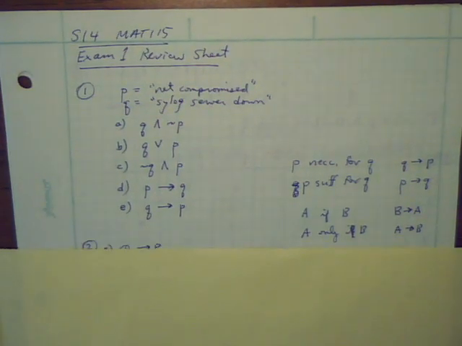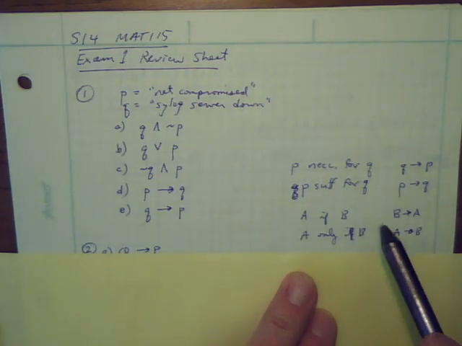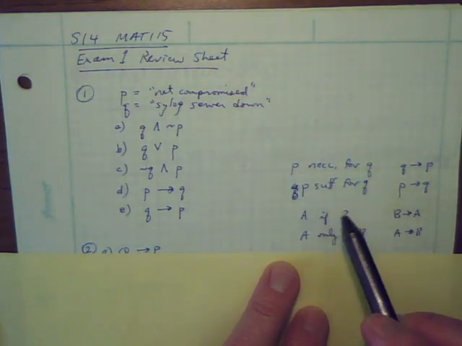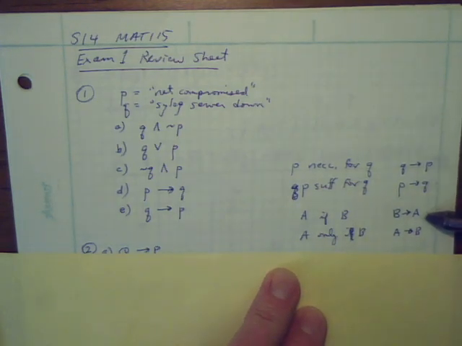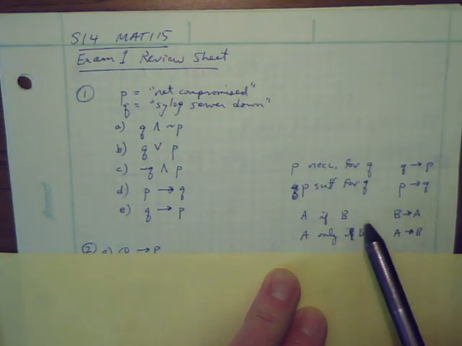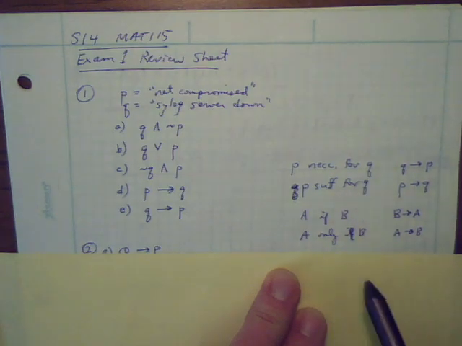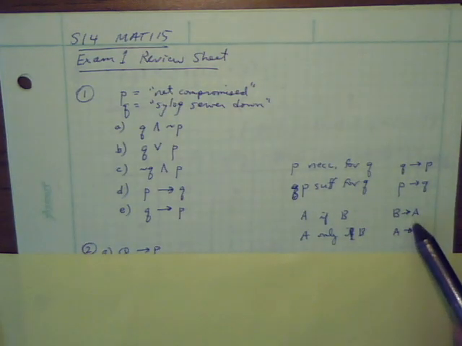So that's problem number 1. And you'll notice over here in the margins, I've summarized. As I was doing this problem, I just wrote down a summary of the implications, if P then Q, and some of the English equivalents for them. So P is necessary for Q, P is sufficient for Q, A if B, A only if B. Make sure you review these for the exam as well.